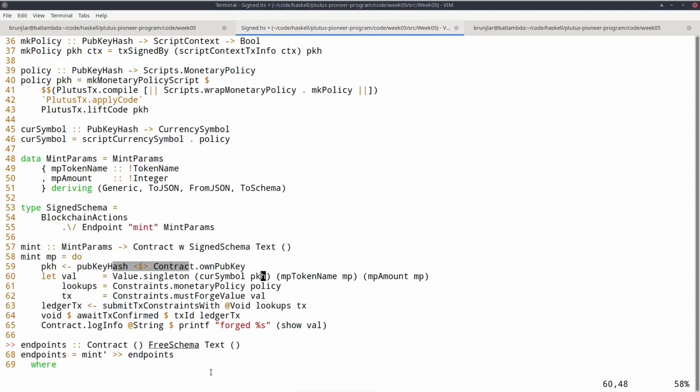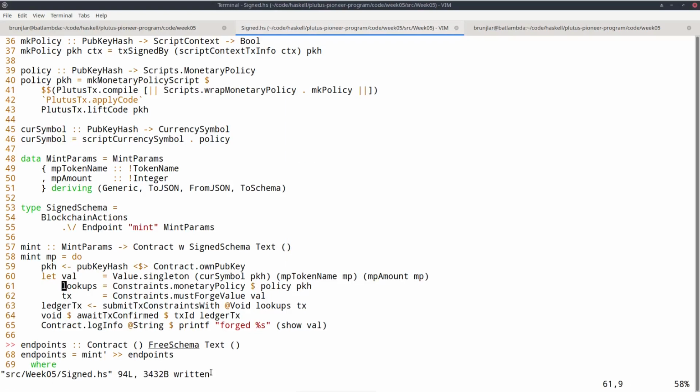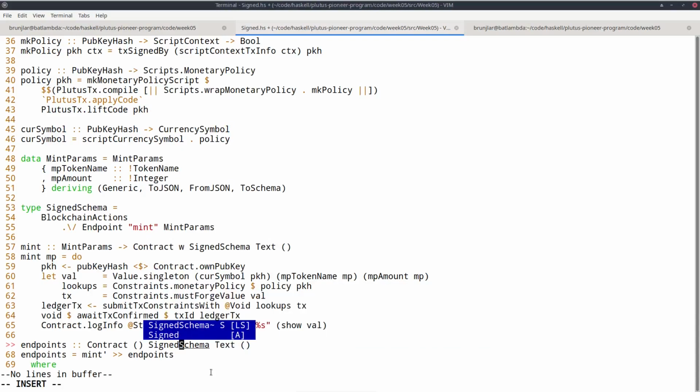So the other two arguments should still be fine. The policy is also now parameterized, so I also have to apply the wallet's own public key hash to that. This line should still be fine. So should that and that and that. So that should all be good. And here I just have to rename it to signed schema.